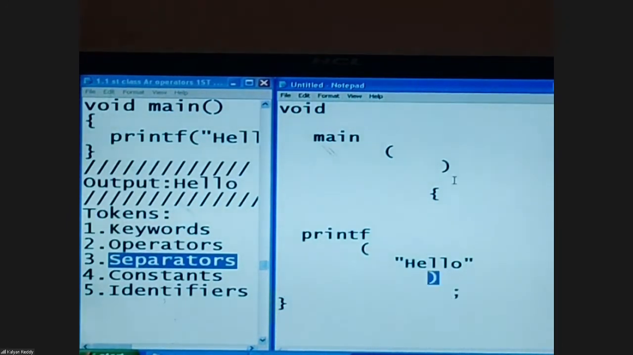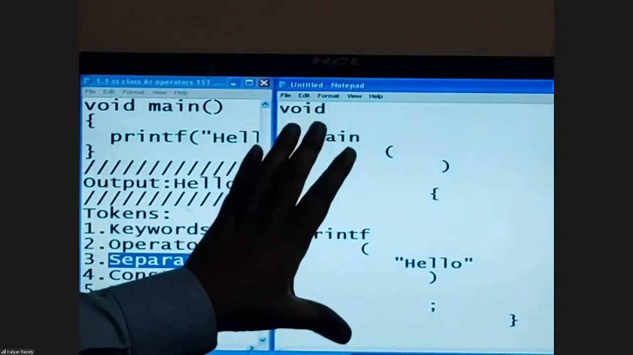This comes under the separators category. Next semicolon. This comes under separators. Don't think that the semicolon needs to be here immediately, otherwise something is wrong. No, anywhere. Yeah, fine. Next, we need to close the main body. Can I close the body here? Yes, obviously. 100% it is a valid program.